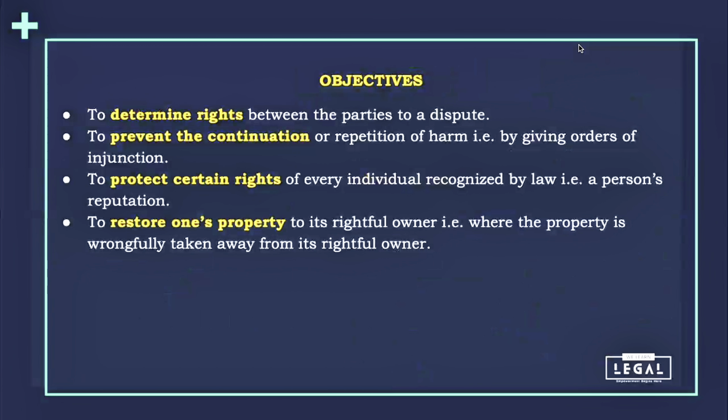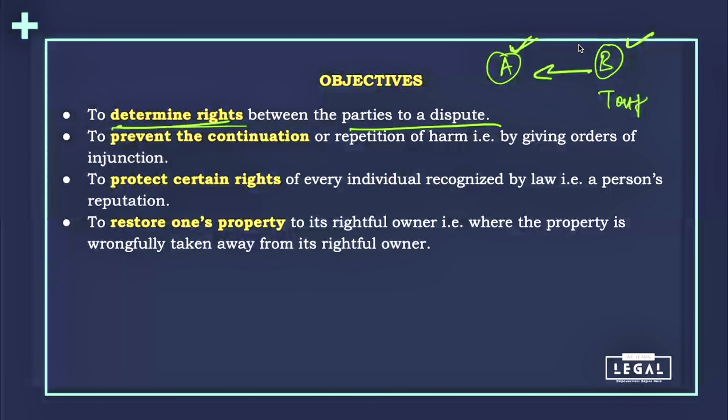Let's understand what the objective was of having this entire law as the law of torts. So firstly, we need to determine the rights. If there are many citizens living in a place, we need to make sure that we have given them some rights. So for the determination of rights to various parties in a dispute, let's say there was a dispute between A and B, what are the rights given to A and what are the rights given to B? If B does something wrong to A, then B can become a tortfeasor, and thus we will be able to restore the rights of party A with the help of the law of torts.